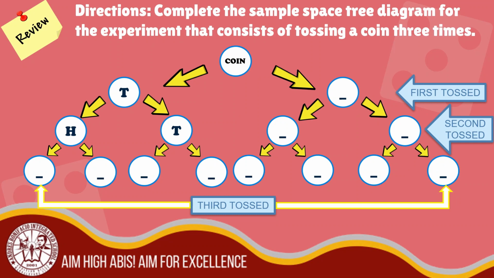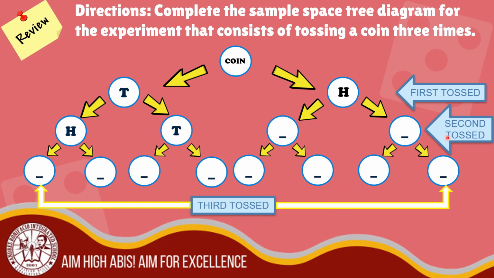Let's answer this review. Direction: complete the sample space tree diagram for the experiment that consists of tossing a coin 3 times. So we will fill in the circles here. For the first toss, we have 2 outcomes: the tail and the head.